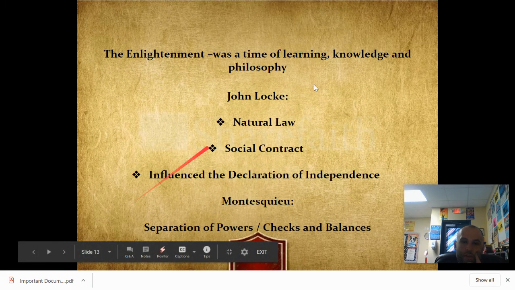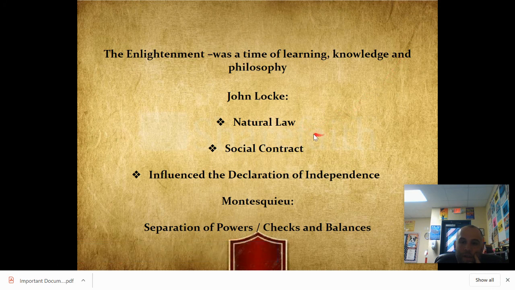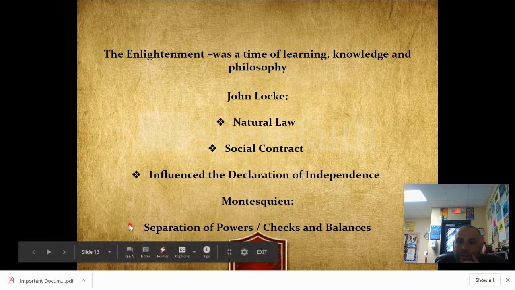This is just kind of a review. Make sure you know John Locke is natural law, life, liberty, property, social contract. Government's supposed to protect our rights. In return, we obey government. And if they don't do that, you get rid of that government. This influenced the Declaration of Independence heavily. And then Montesquieu's idea of separation of powers and checks and balances influenced our Constitution and what would become American democracy.